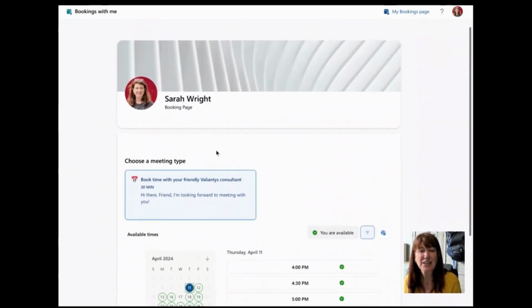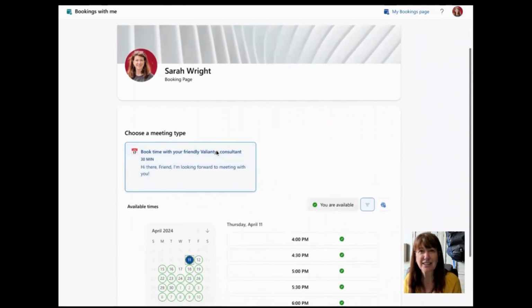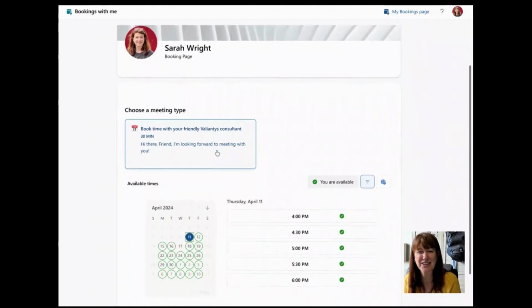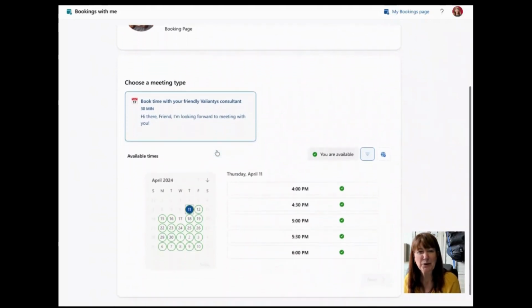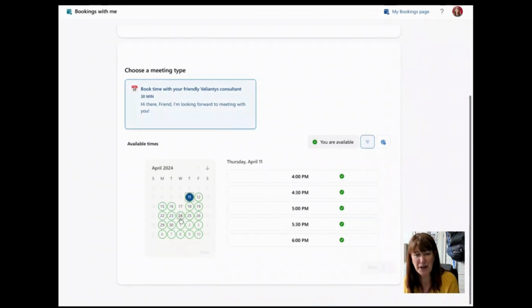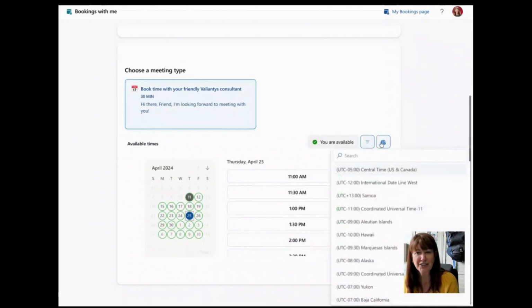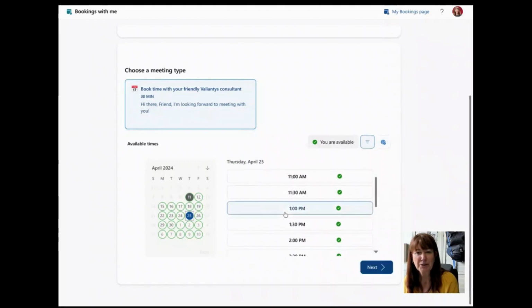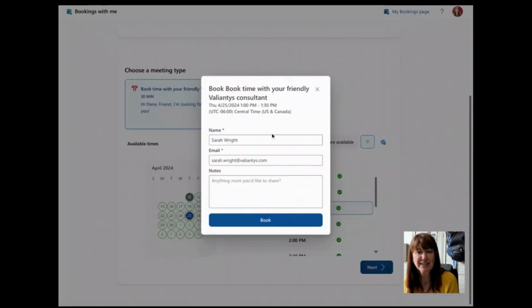And when they get the link, they're going to land on a page like this. And yes, you can have more than one booking page for different reasons, and I'll show you that in a moment. But as they scroll through here, I've got this set up for 30-minute increments, letting them know I'm looking forward to meeting with them. They can select what days may work for them. They see the times and the time zone that I have here. They can also change the time zone if they want to, and they'll be able to click on a time, hit next, enter their information, and book it.